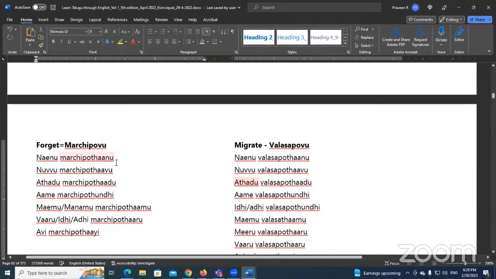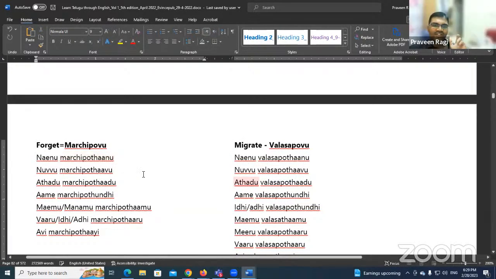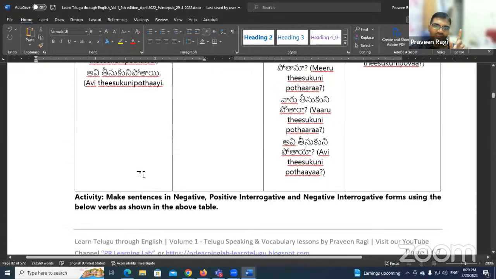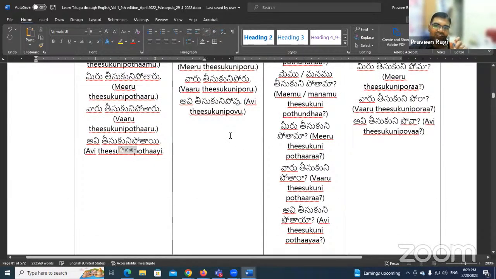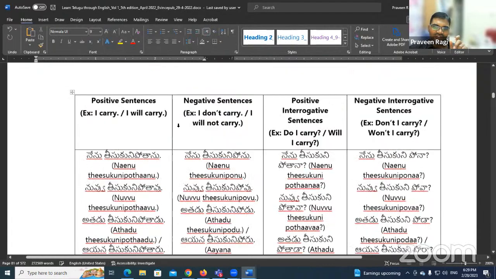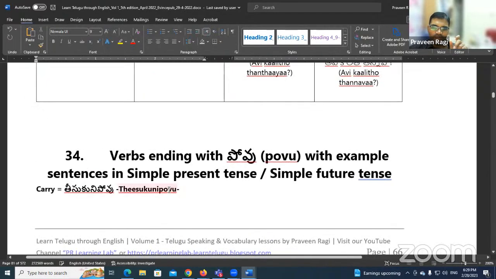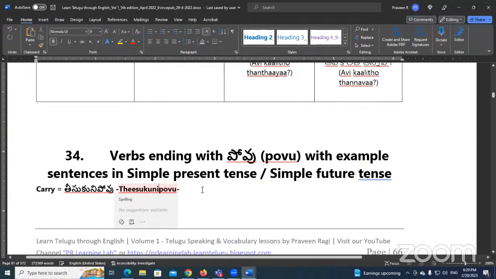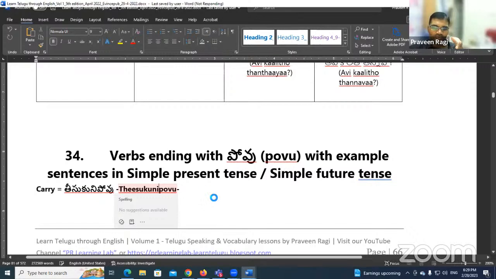నేను మర్చిపోను, andi. Okay, so when you are practicing, you see this column, how we conjugated. If you look here, only the povu ending is changing. Povu becomes ponu in the negative. So similarly, marchipovu becomes marchiponu in the negative form.